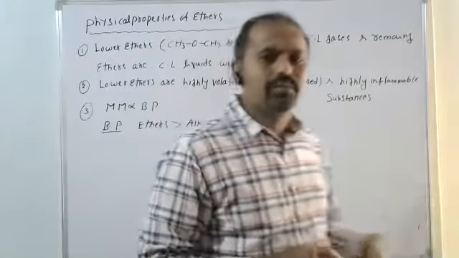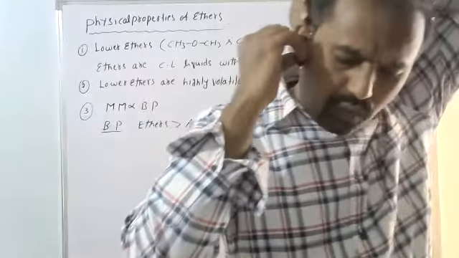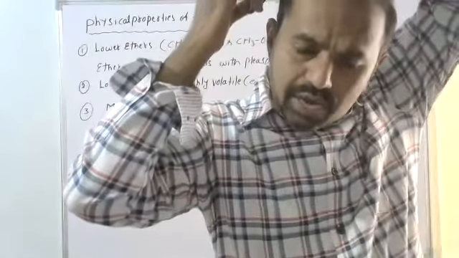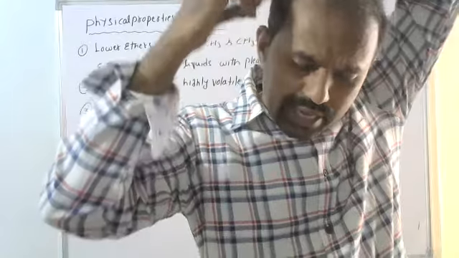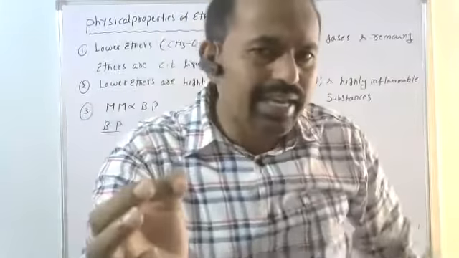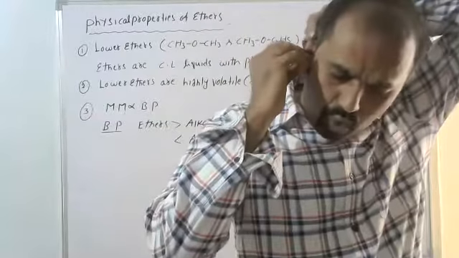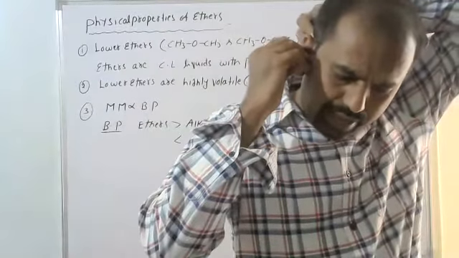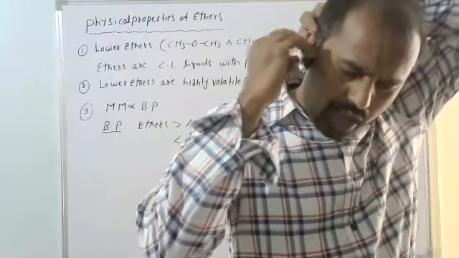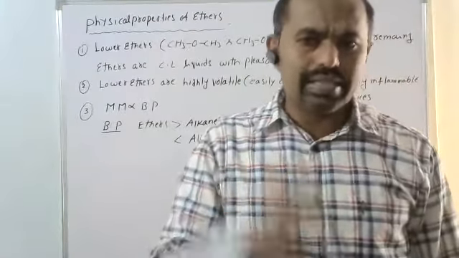Here, one of the important things is the boiling point comparison. Ethers' boiling points with respect to alkanes are a little bit higher because they are slightly polar in nature. But compared to alcohols, they are less. Why?